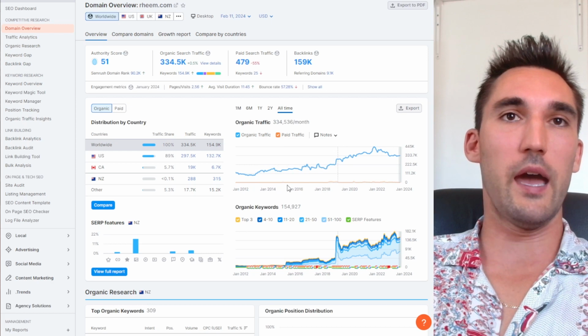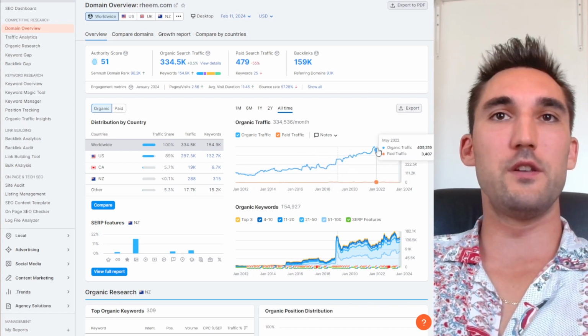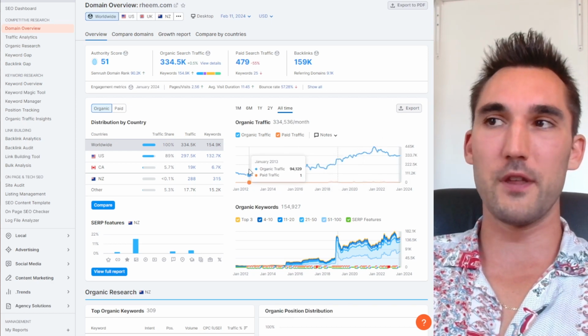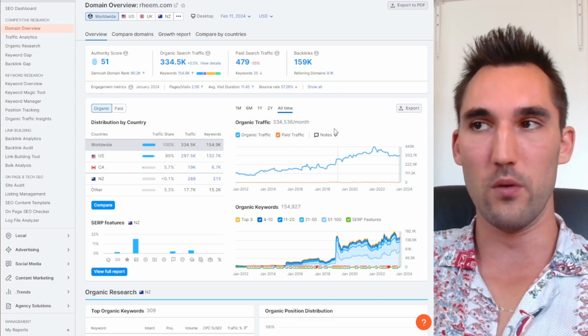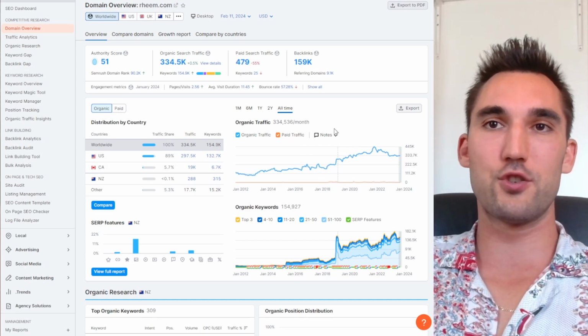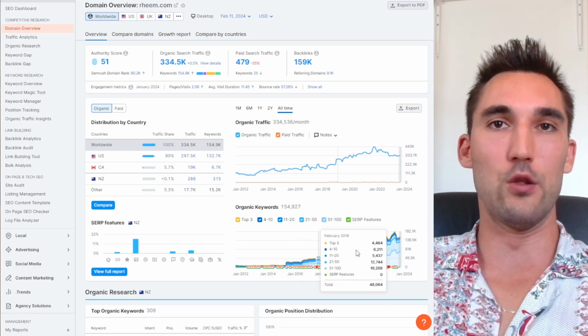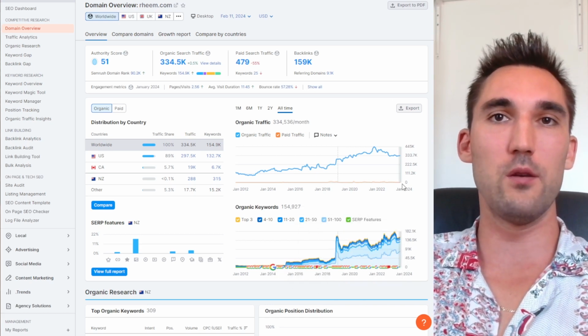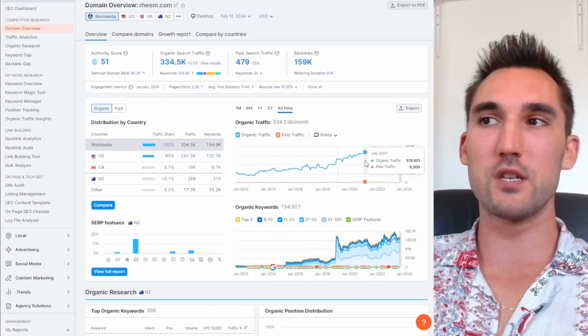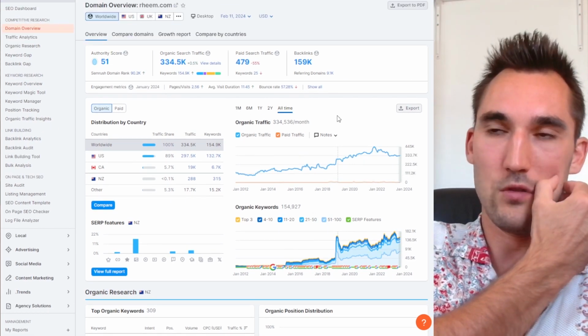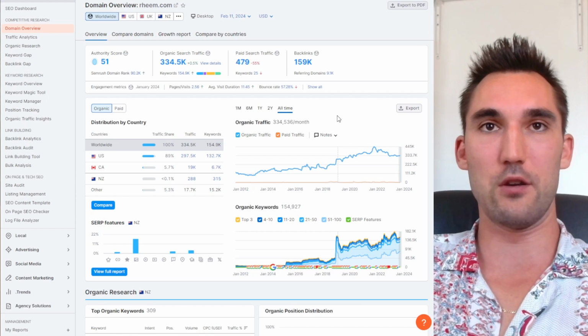If we take a look at the pattern of the traffic, there has been no significant drop off that would signify, let's say, a Google penalty or some other issue that they had with ranking. You can see the keywords have been pretty consistent, going up, and it looks pretty normal, the pattern of the keyword rankings and everything. So this looks like a normal website that is not playing any, let's say, funny games and getting on Google's bad side.